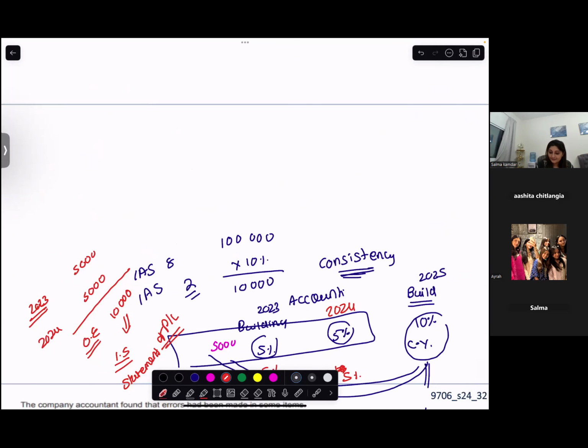Are you with me? Yeah. So this prior period expense will be removed from retained earnings. Current year expense would be removed from the statement of profit or loss. Are you with me? Yeah.